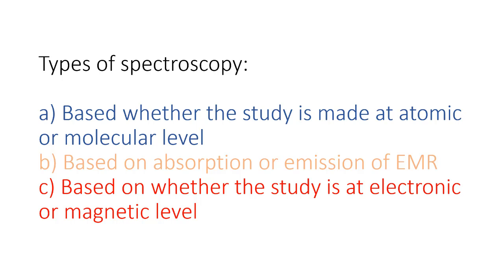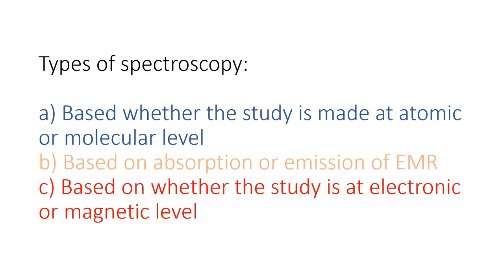So let's get into the next one, which is based on absorption or emission of EMR, electromagnetic radiation. Let's see absorption spectroscopy. In absorption spectroscopy, the radiation is absorbed. That's why it's called absorption spectroscopy.